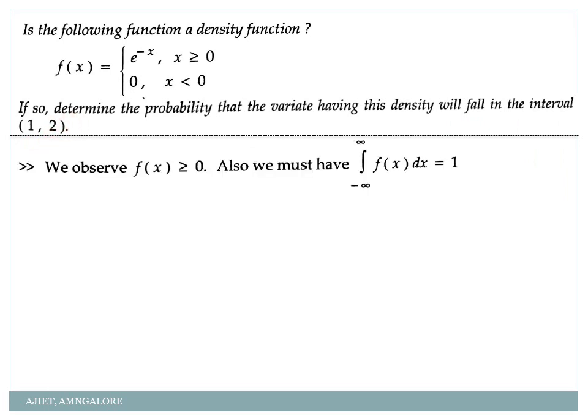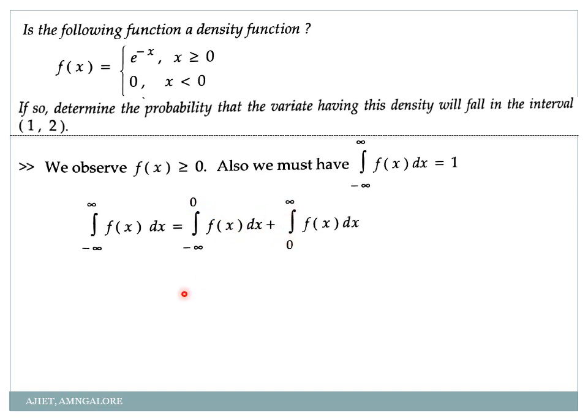First I'll start with the problem. See here. We observe that the function is greater than or equal to 0, and we must have this condition: minus infinity to infinity f of x dx should be equal to 1. Correct? So now, integration from minus infinity to infinity f of x dx, I'll split it. Why? See here, I have the function only for which one? X greater than or equal to 0. So greater than or equal to 0 means from where? From 0 up to any term. Any term means where? According to the formula it should be up to infinity. So I'll split this as minus infinity to 0 and then 0 to infinity.